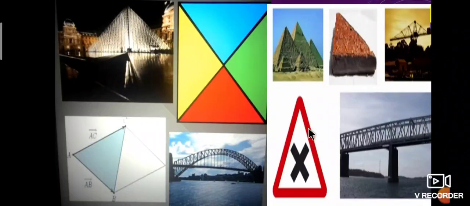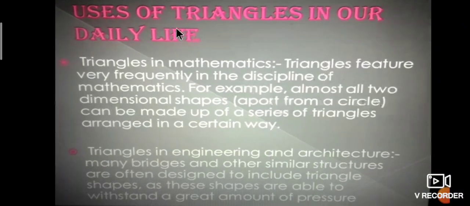Here a red symbol is also in the shape of a triangle. The pyramids are in the shape of triangles. The structure of the stone is in the shape of a triangle. The bridge is also in the shape of triangles. Like that, we use triangles in our daily life in many situations.